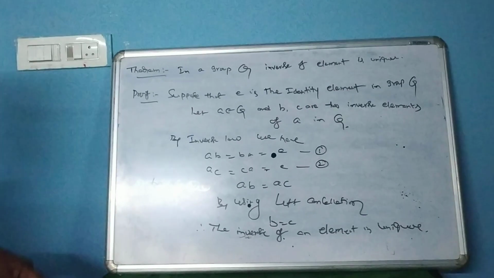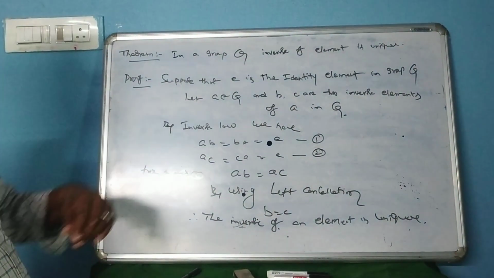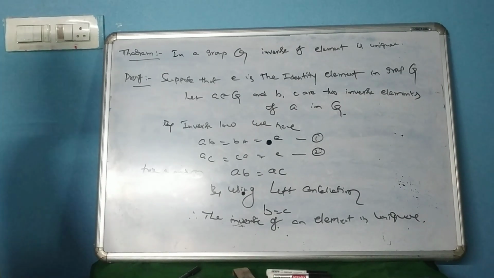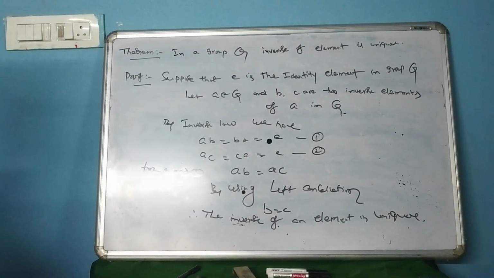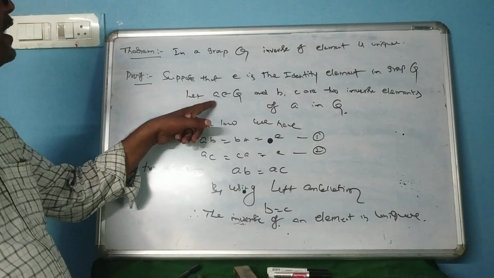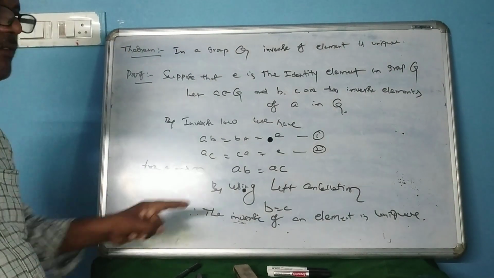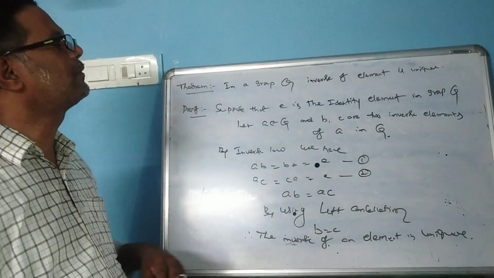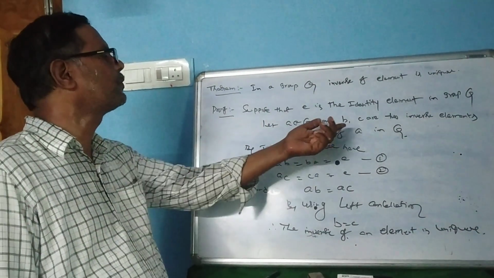Friends, suppose that e is the identity element in a group G, that a belongs to G and b, c are two inverse elements. I want to prove that a has a unique inverse element. For that, I suppose b, c are two inverse elements and prove b = c.